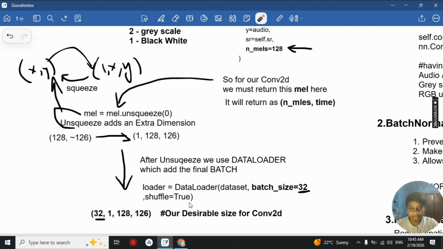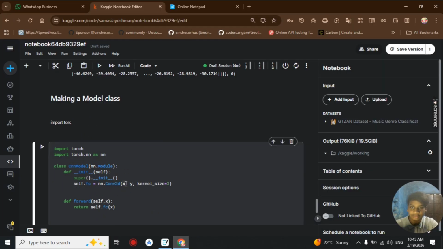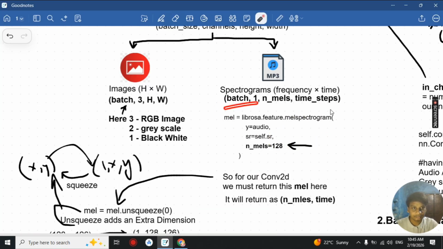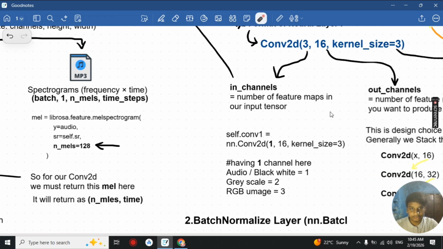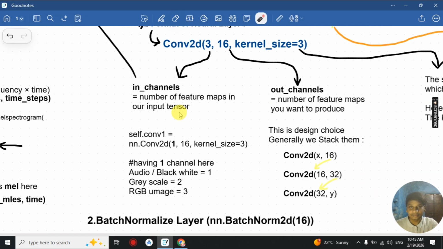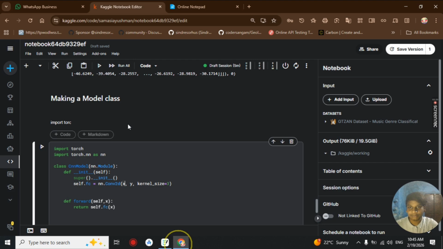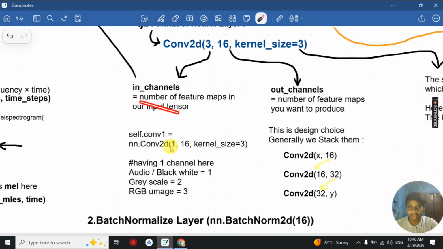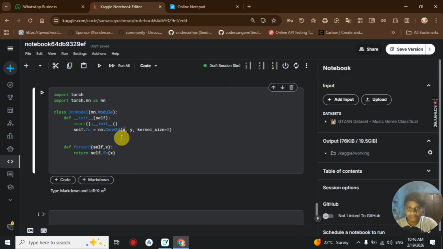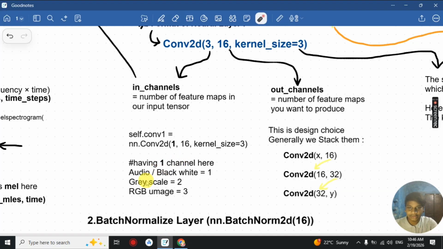With our data loader, the unsqueeze and so on, we can now pass the data loader into our convolutional part. The convolutional input takes our 4-dimensional tensor, but in in_channels we type the channel number. If it is audio or a black and white image, we always pass 1. If it is grayscale, we pass 2, and if it is RGB, we pass 3, in our in channel.